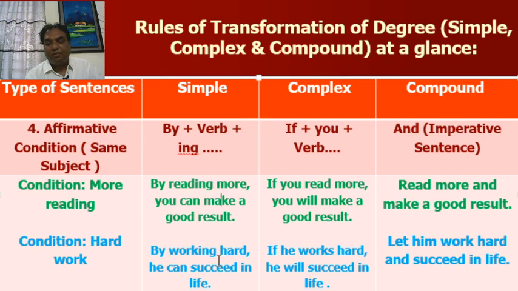In simple, by working hard, he can succeed in life. You have to use can plus V1. In compound, let him work hard and succeed in life. As the subject is third person, for that reason you have to start with let.